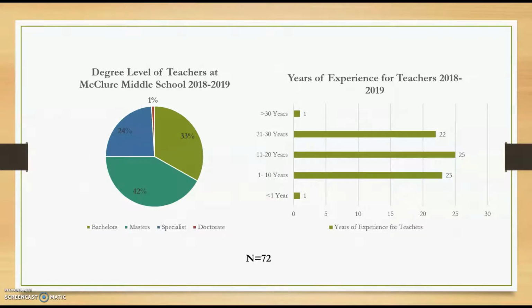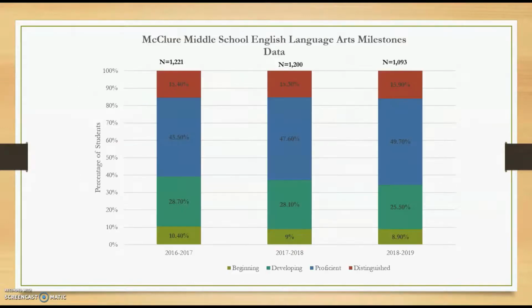In terms of degree level of teachers at McClure, 42% of teachers have a bachelor's degree as their highest degree obtained, 33% have a master's, 24% a specialist, and 1% a doctorate. Looking at years of experience, we see that one teacher has less than 1 year of experience, 23 have between 1 to 10 years, 25 teachers have between 11 to 20 years, 22 teachers have between 21 and 30 years, and one teacher has more than 30 years of experience.